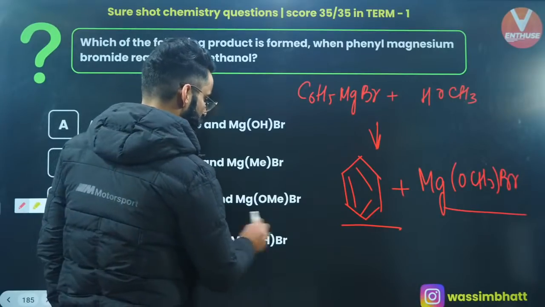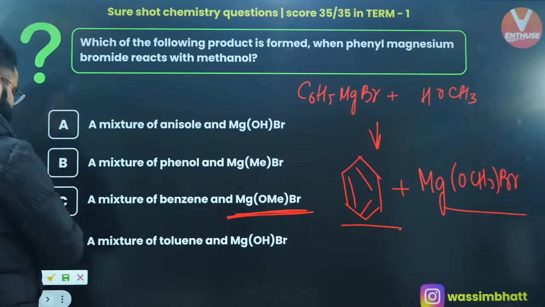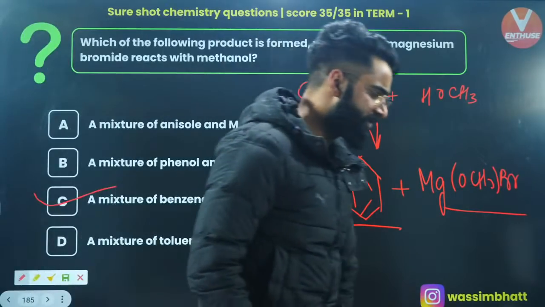MgOCH3Br. That means MgOMeBr. This one is correct. Option C is the one which is correct among all. Yes, Muhammad Yusuf, you're absolutely right.